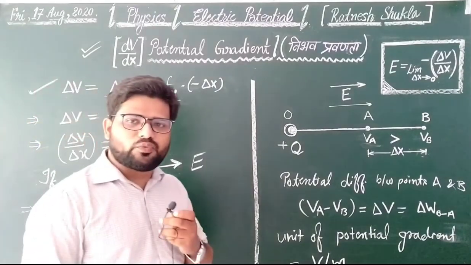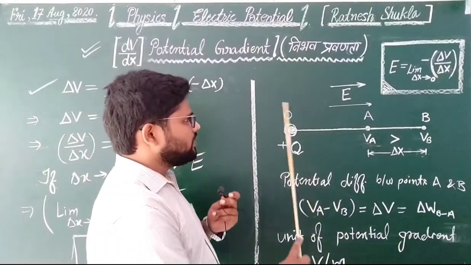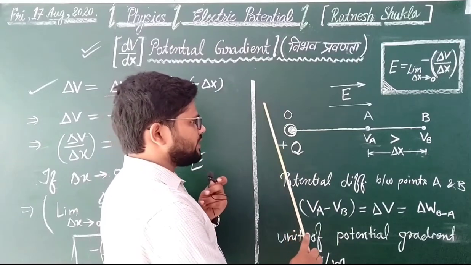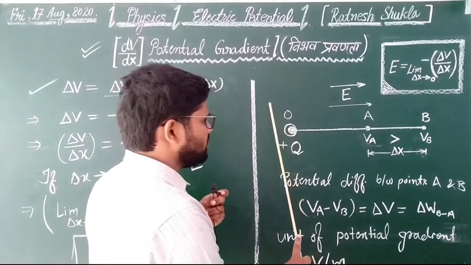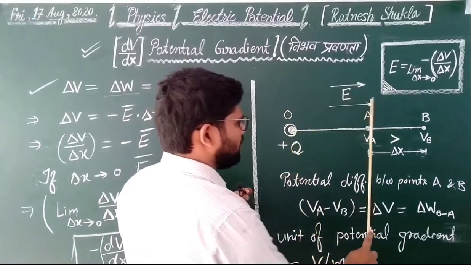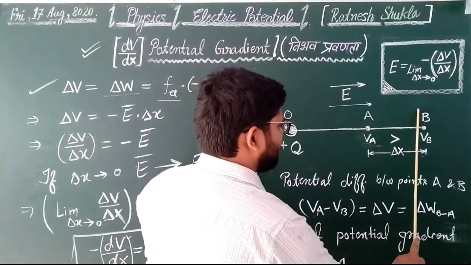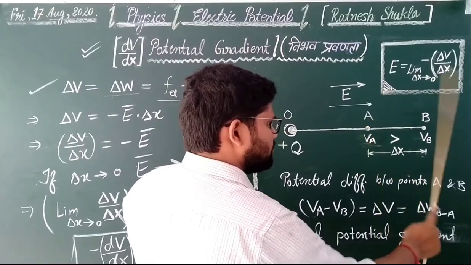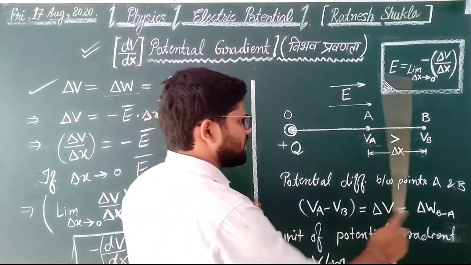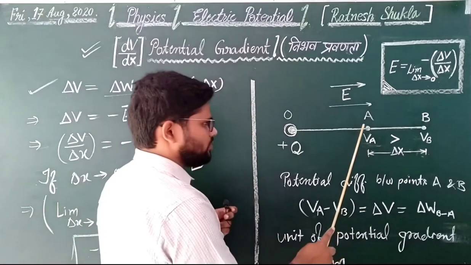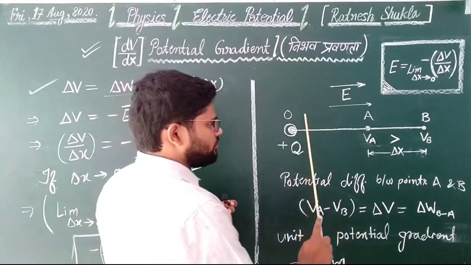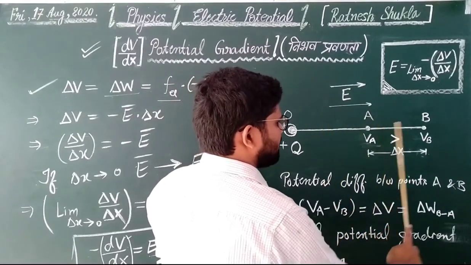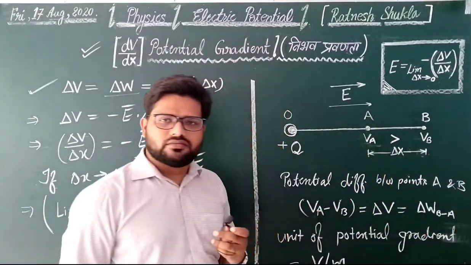Dear friends, the following points should be noted carefully: the intensity of electric field is directed in the direction of decreasing potential. Okay, from here you can see this is the direction of the electric field, and in this same direction the potential decreases. The potential at point B is less than the potential at point A. On moving in the direction of the electric field, the electric potential decreases.